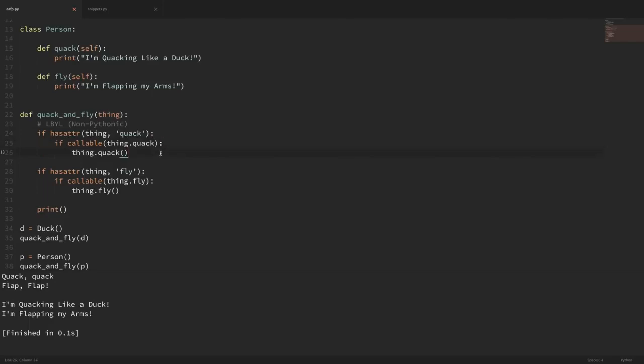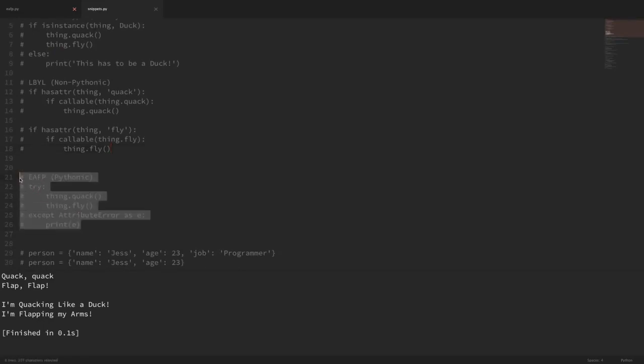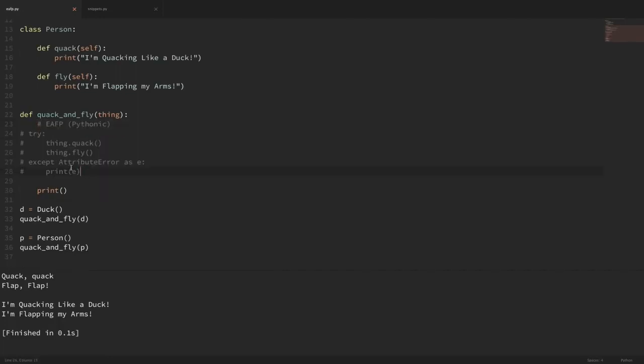So that concept that I was talking about, that Pythonic concept that it's easier to ask for forgiveness than permission, frowns upon this. Instead, with that concept, we just want to say, let's try to do something, and if it doesn't work, then we'll handle it. So instead of doing this non-Pythonic way, let me go over here and grab the easier to ask forgiveness than permission example, and let's look at the difference. So let me uncomment out this code.